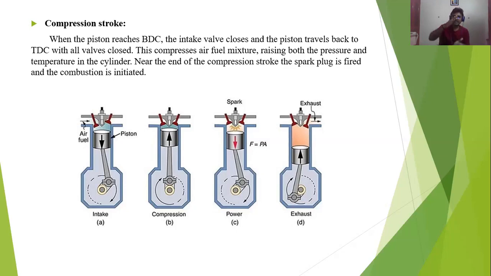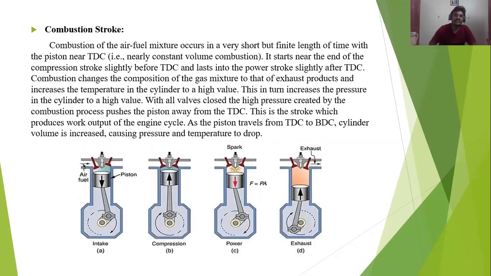A high amount of pressure will be produced, and the complete air fuel mixture gets compressed at the top of the cylinder in the top dead center area. At that point, the spark plug produces a spark, and the next stroke begins. The next stroke is the combustion stroke.